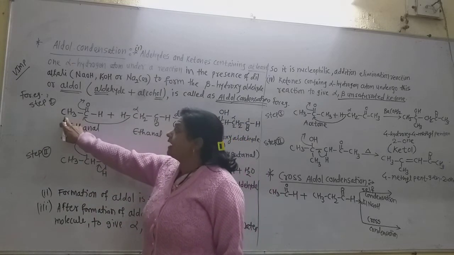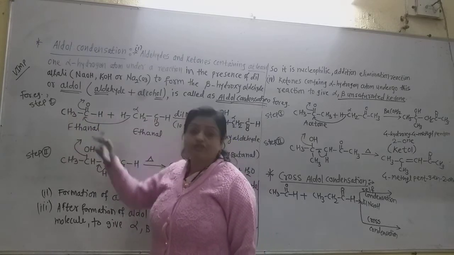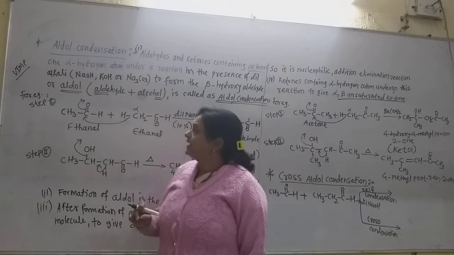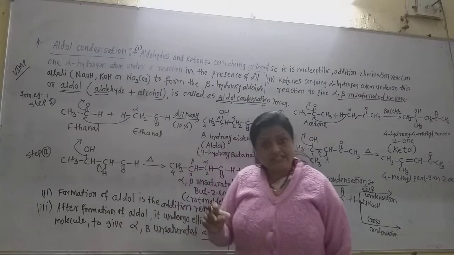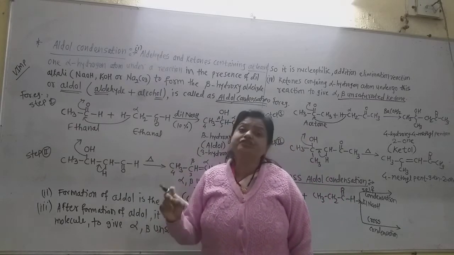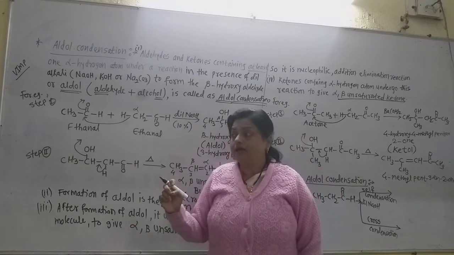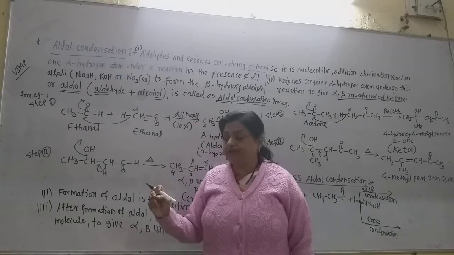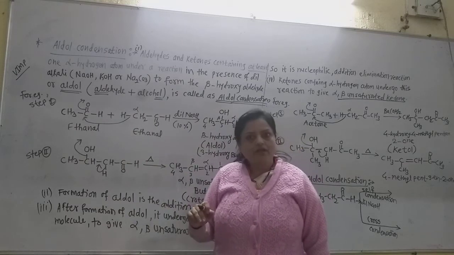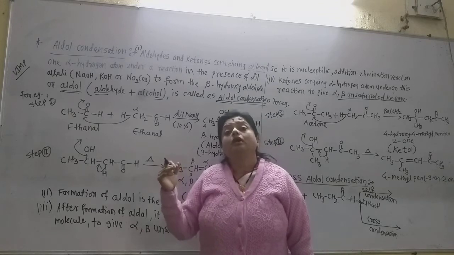Now this alpha carbon has these 3 hydrogen atoms. All these 3 hydrogen atoms are called the alpha hydrogen atoms. So aldol condensation reaction is only given by such aldehydes or such ketones which must have the alpha hydrogen atom. At least one alpha hydrogen atom must be there. Then and only then those aldehydes or ketones undergo the aldol condensation reaction.